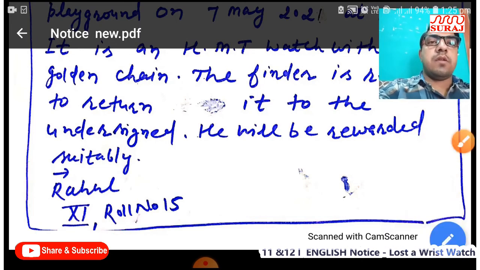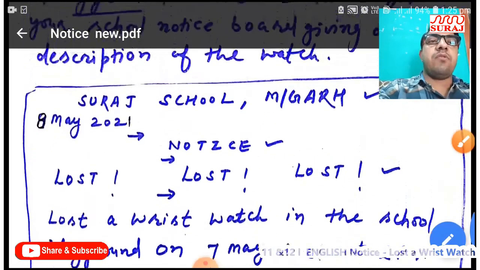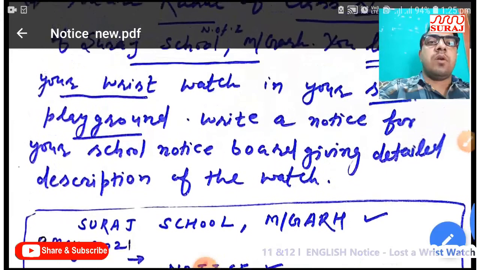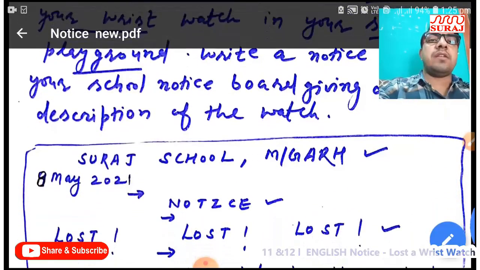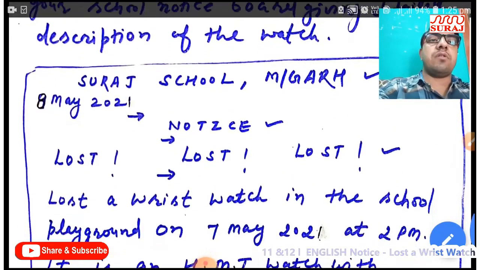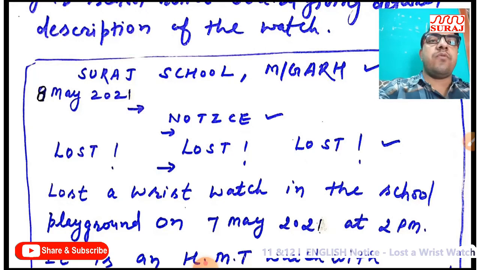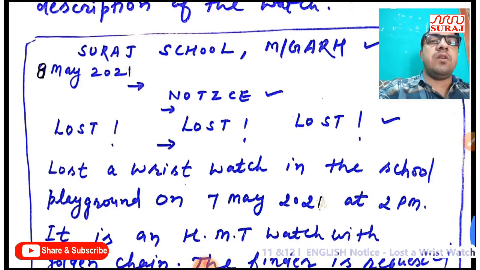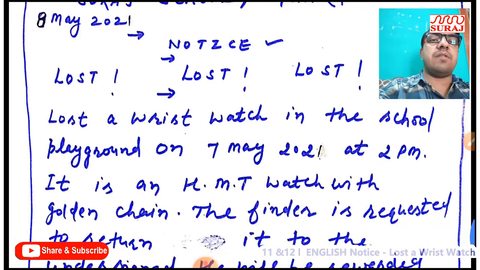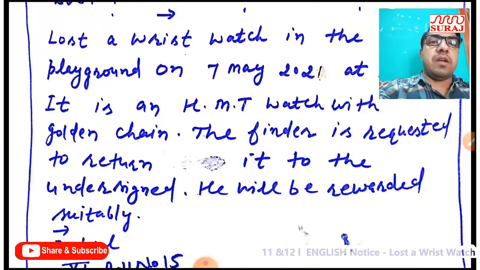In this example of notice writing, I have told all relevant characteristics about notice writing. First of all, we should start notice from the name of the institution. After that, we should write date. After that, we should mention word notice. After that, we should mention title. After that, we should mention content.